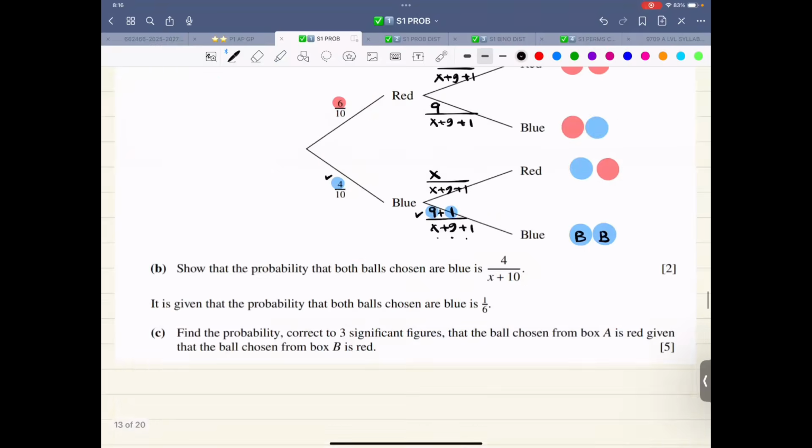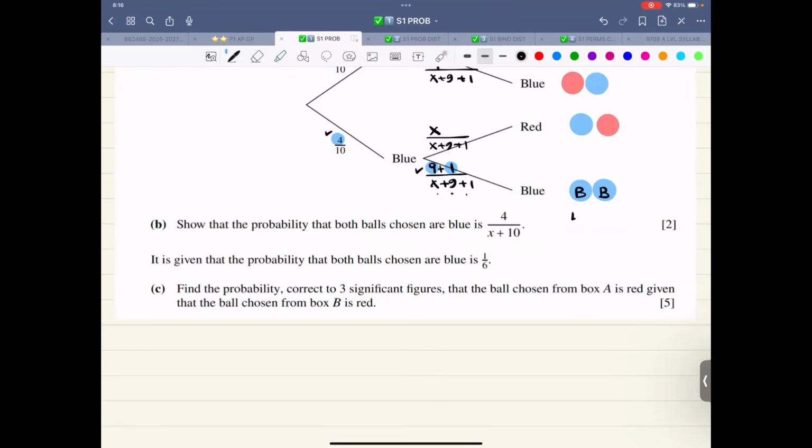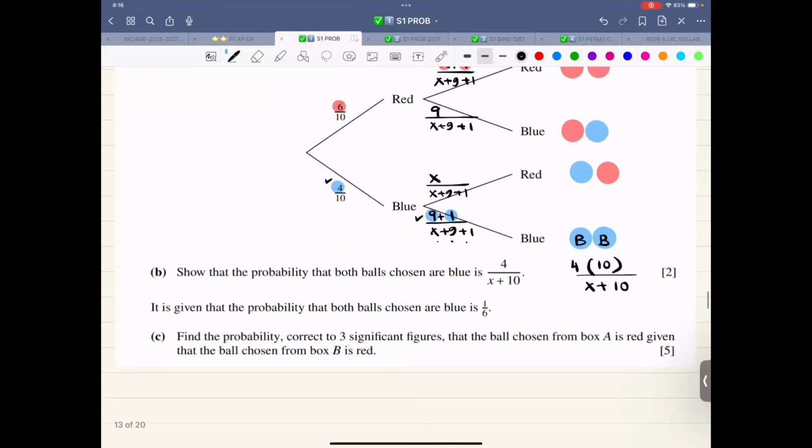Yes, 9 is blue. So this is 4 into 10 divided by x plus 10. Show that the probability both balls chosen are blue is 4 over x plus 10.